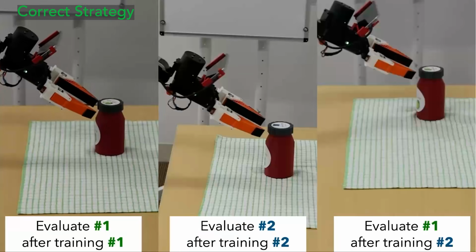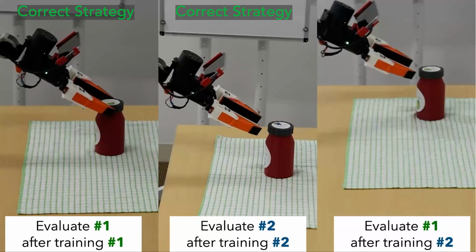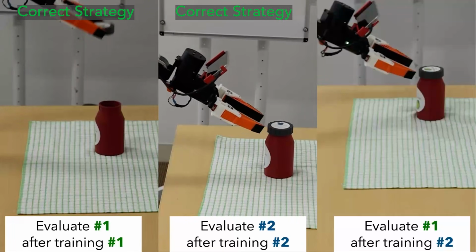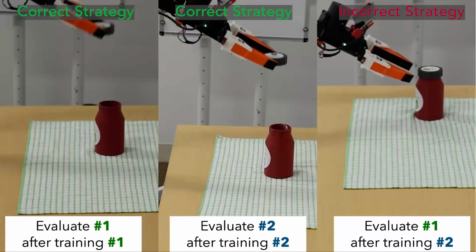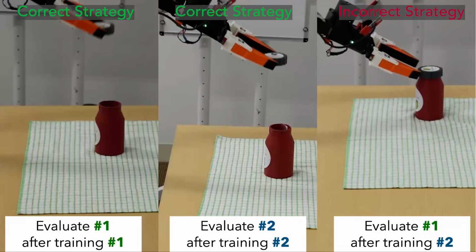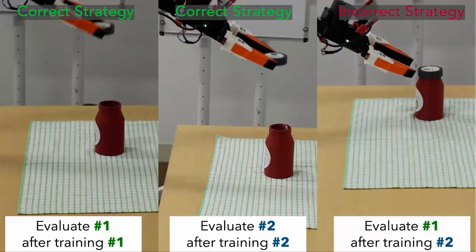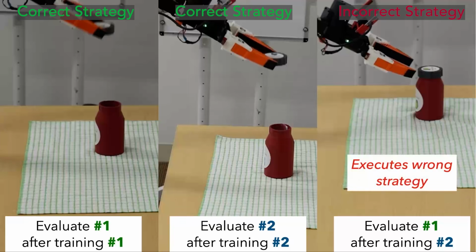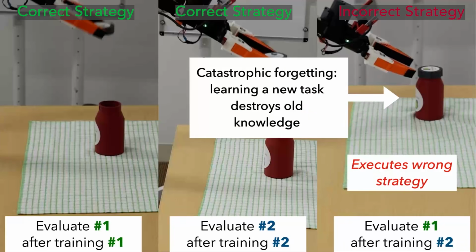When you train a robot to open the first jar, it learns properly. When you train the robot to open the second jar, it also learns properly. But on this policy, if you ask it to open the first jar again, it uses the second strategy on the first jar. This is an example of catastrophic forgetting, where learning a new task destroys old task knowledge.